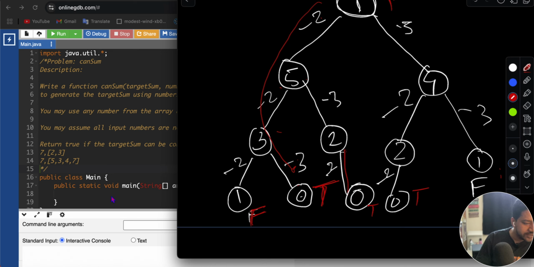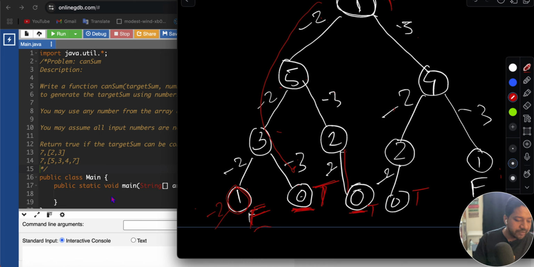Here also 2 plus 3 plus 2, and 3 plus 2 plus 2 we are able to generate, so we'll return true. So basically from this recursion tree we are able to get our base cases. If our target sum is 0, in that case we will return true. If the target sum value is negative, like if we subtract 2 and get a negative, in that case we'll return false.